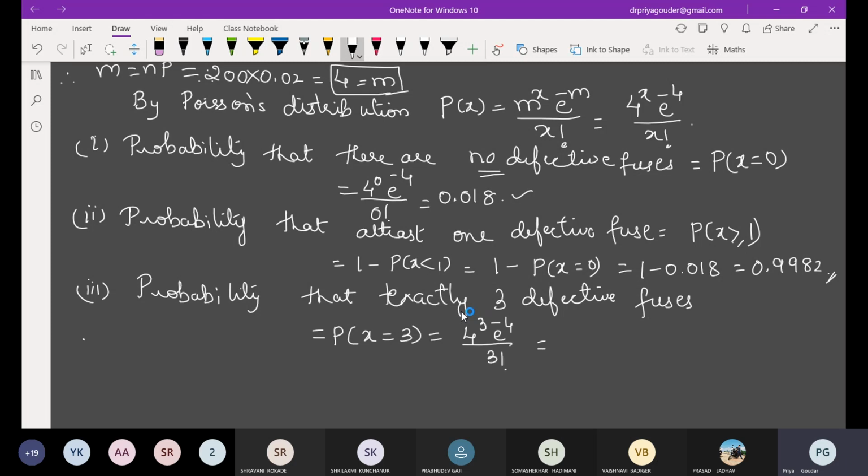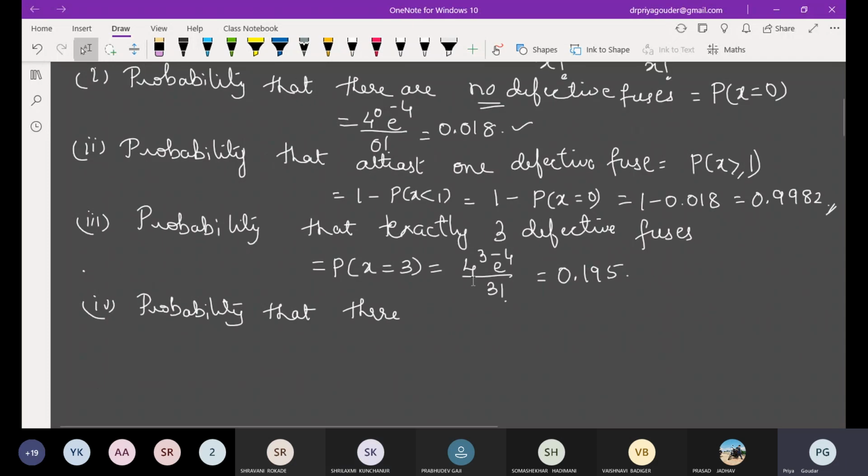What is the answer? 0.195. There is a 19 to 20% chance.